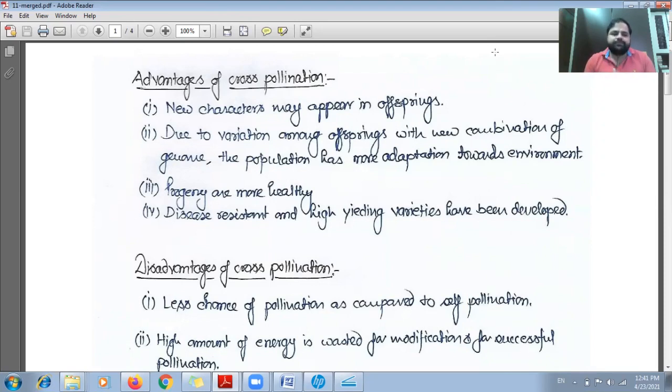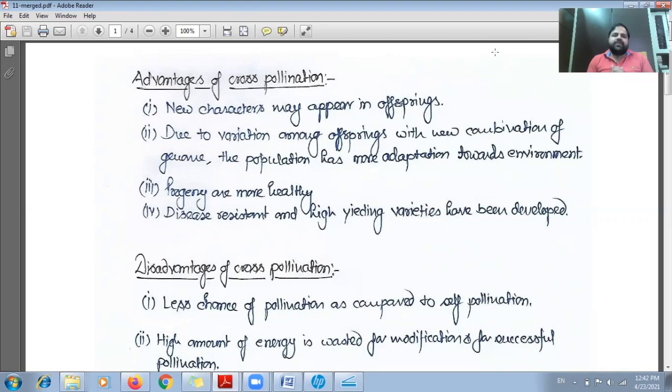The second point, due to variation among offspring with new combination of the genome, the population has more adaptation towards the environment. We have already discussed that variation is important for the adaptation of the individual, and it helps in the survival of the population.